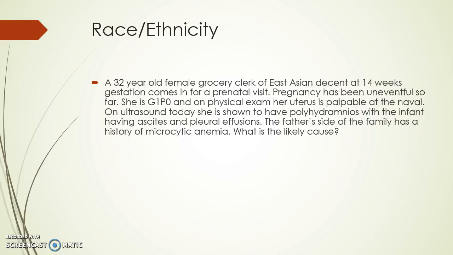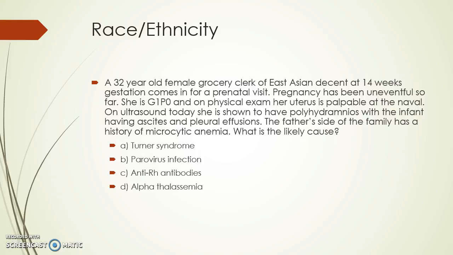Pregnancy has been uneventful so far. She is G1P0 and on physical exam her uterus is palpable at the navel. On ultrasound today she is shown to have polyhydramnios with the infant having ascites and pleural effusions. The father's side of the family has a history of microcytic anemia. What is the likely cause? Is it Turner syndrome, parvovirus infection, anti-Rh or rhesus antibodies, alpha thalassemia, or beta thalassemia?